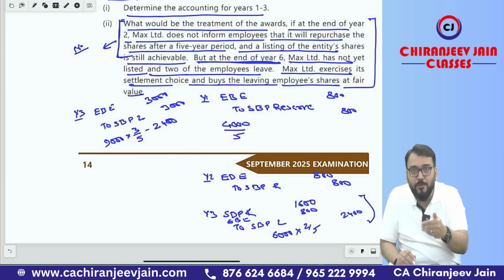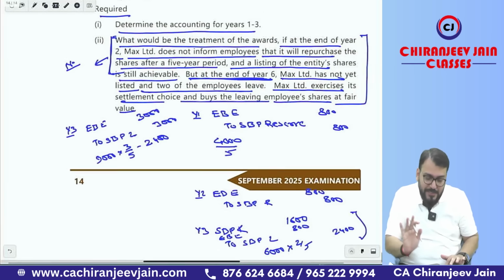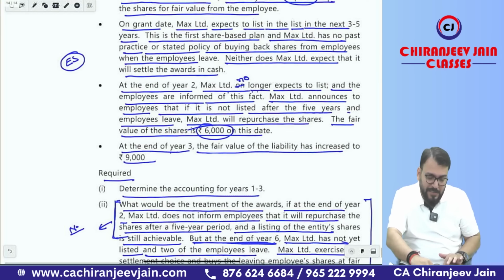Then suppose after the vesting period, during the exercise period or after exercise, the shares are not listed and the 2 employees leave, then the buyback option is available. Buyback option means that the buyback journal entry is done by the entity as per the respective Ind AS. Got this point? This is my solution. But believe me,